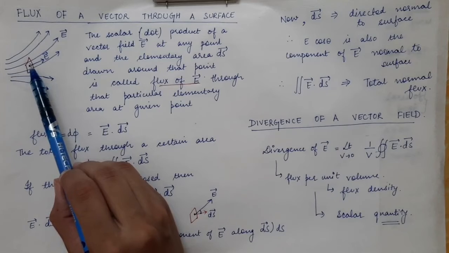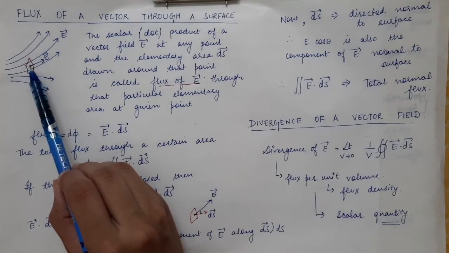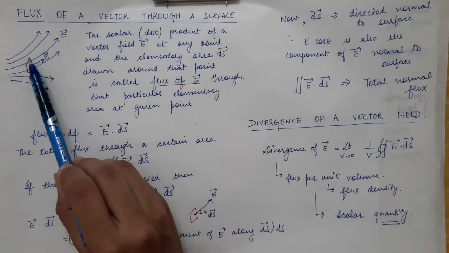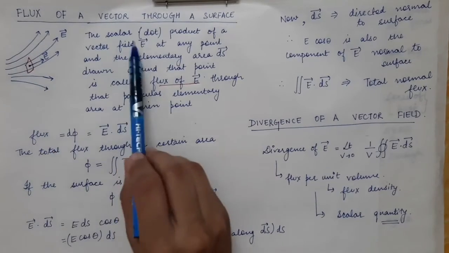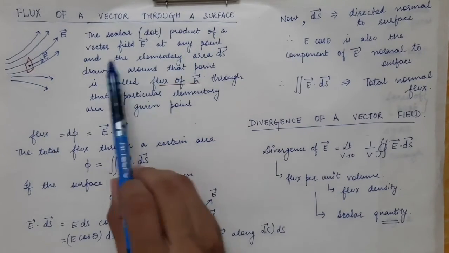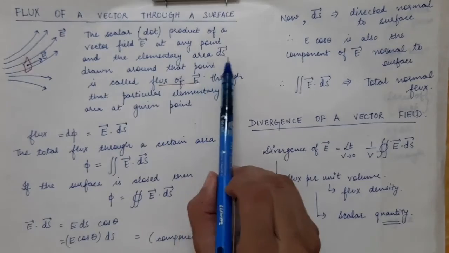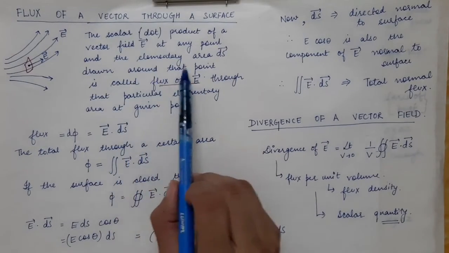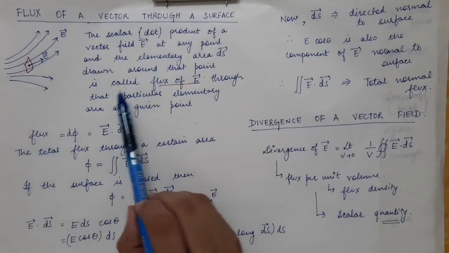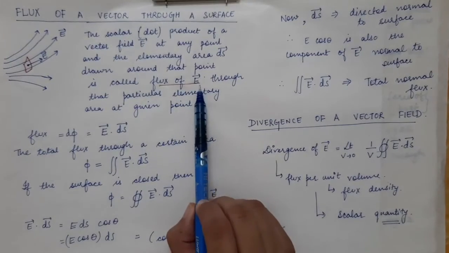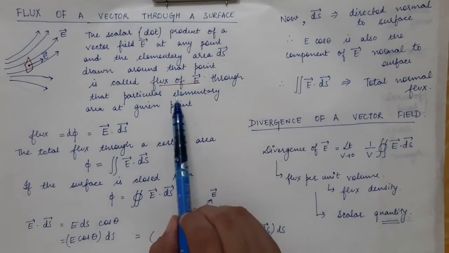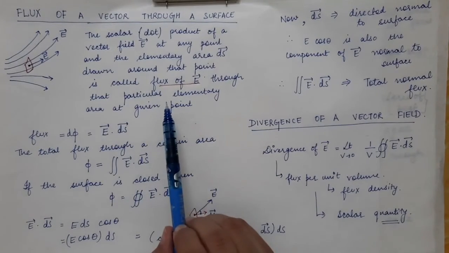The dot product, we will do the dot product with the area element which is drawn around that point. So the dot product of a vector field at a particular point and the elementary area ds vector which is drawn around that particular point, it is called the flux of E vector through that particular elementary area.